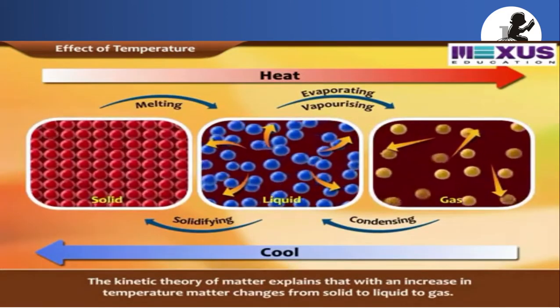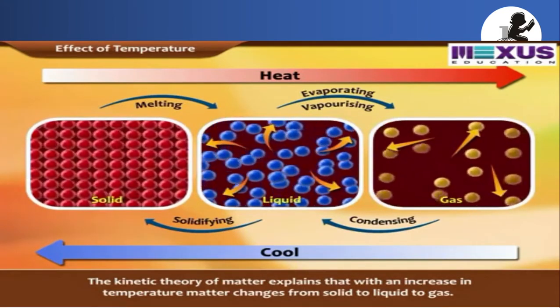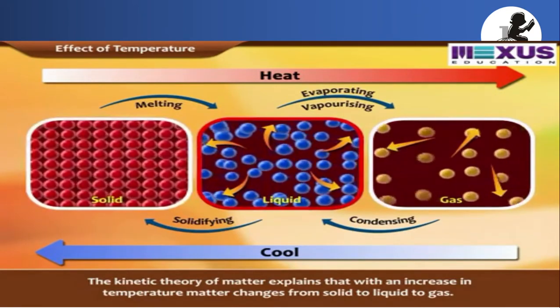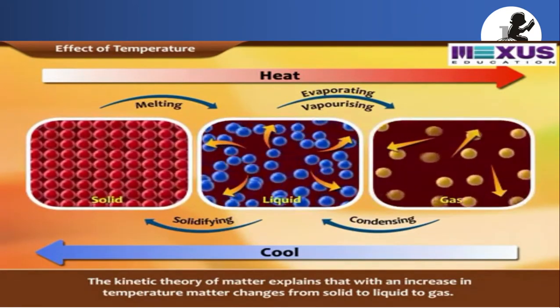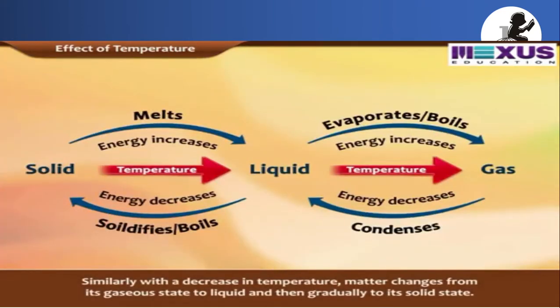So the kinetic theory of matter explains that with an increase in temperature, matter changes from solid to liquid and liquid to gas. Similarly, with a decrease in temperature, matter changes from the gaseous state to the liquid state, and then gradually to its solid state.